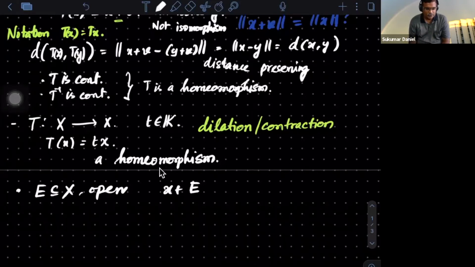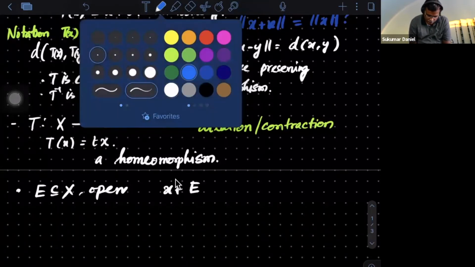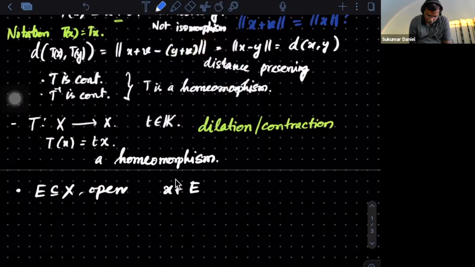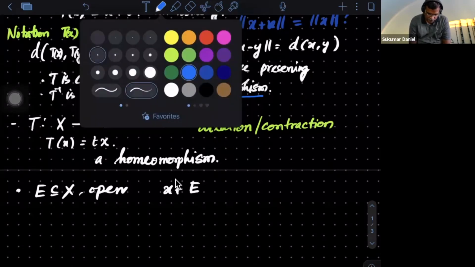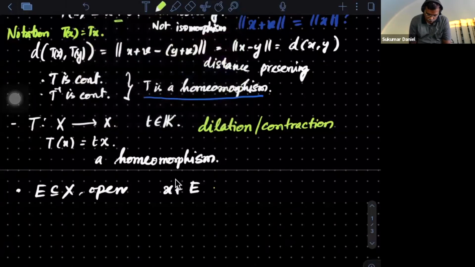Because of the fact that this is a homeomorphism. Your translation is a homeomorphism, and hence this is going to be open.